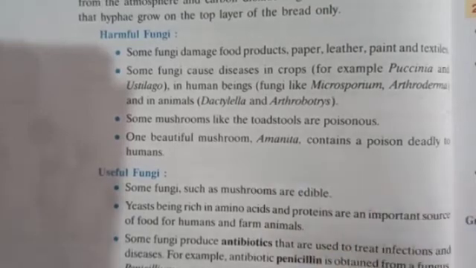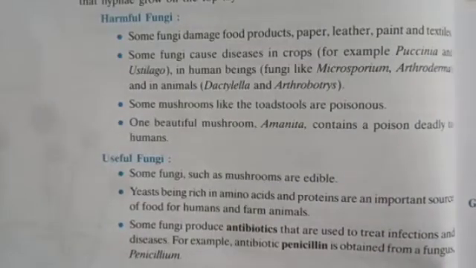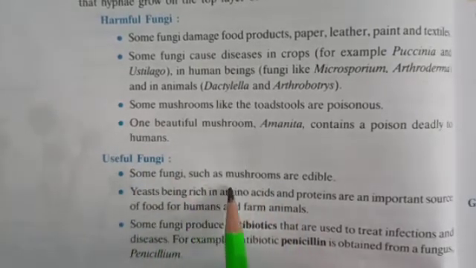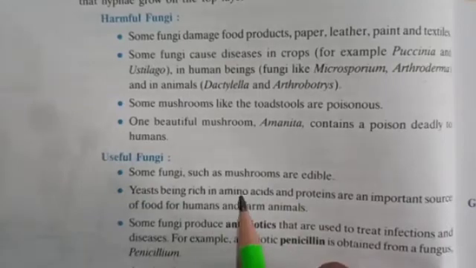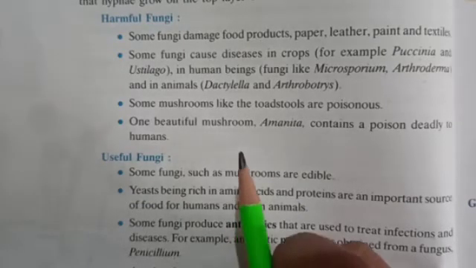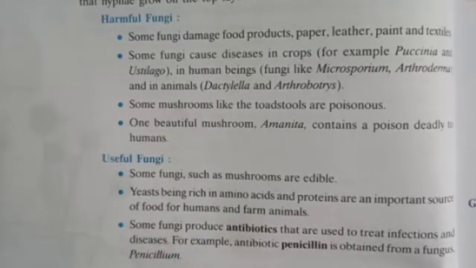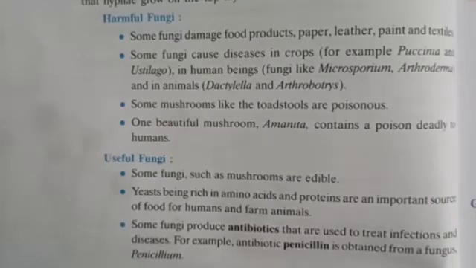Then comes useful fungi. Now students, let us talk about some useful fungi. First, some fungi such as mushrooms are edible, that we eat, and are useful to us, and some are poisonous. Now yeast is used in bakeries. Some fungi produce antibiotics. You know what antibiotics are? Antibiotics are medicines that are used when we get ill, when we get infected. So antibiotics are used to treat infections and diseases.